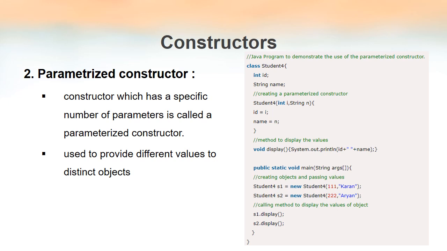I repeat, if the programmer has written a constructor inside a class, then when we create objects of that class, it is that constructor written by the programmer that is going to execute. So that means if we have written a constructor, then the default constructor given by the Java compiler will not work. It does not have any role. I hope it's clear.